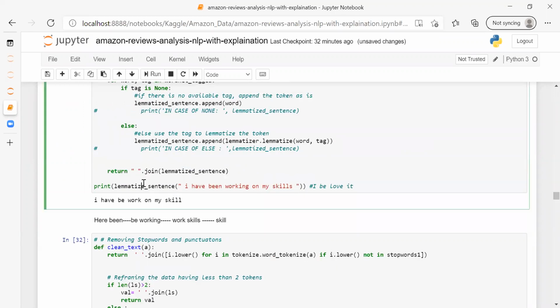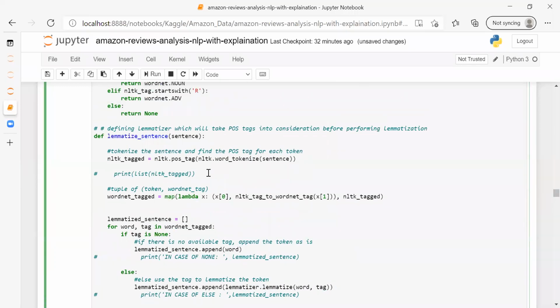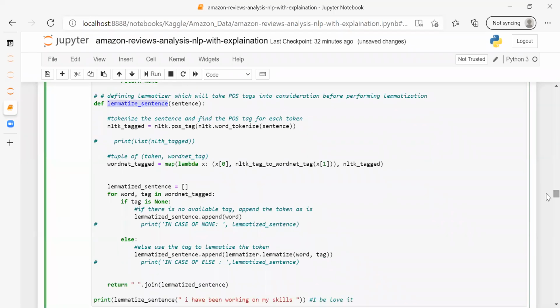So let me show you an example of it. In my lemmatized sentence, where is it? This one. In this, I'm calling this function here, with sentence as my parameter.